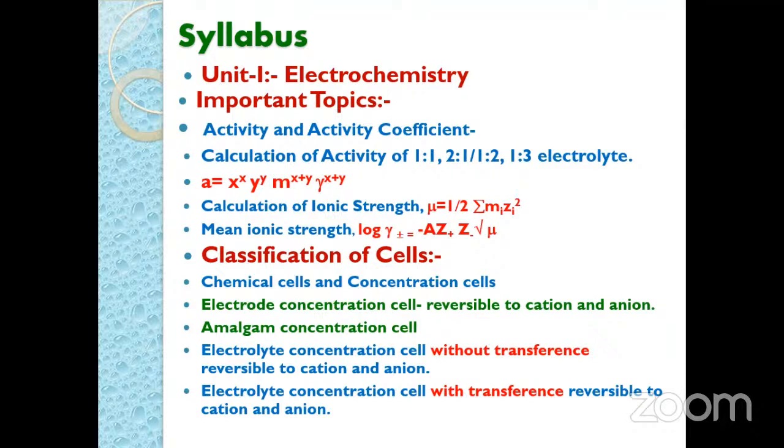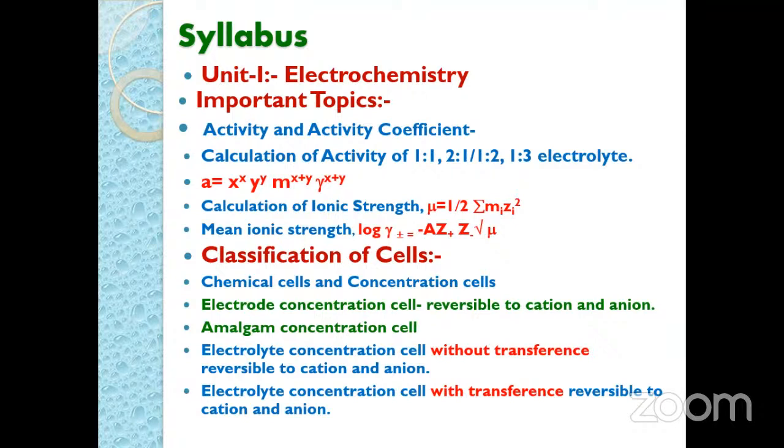Then similarly, on the basis of ionic strength, we can calculate the mean ionic activity coefficient by using the equation log of gamma plus minus is equal to minus A Z plus Z minus square root of mu. Here gamma plus minus indicates the mean ionic activity coefficient, and A is the constant, for water it is 0.509.